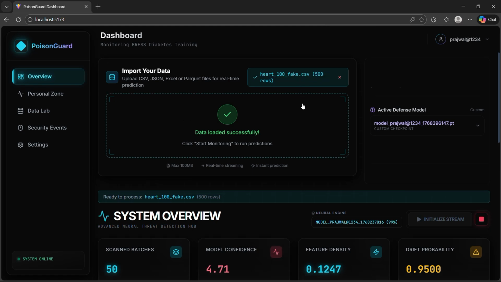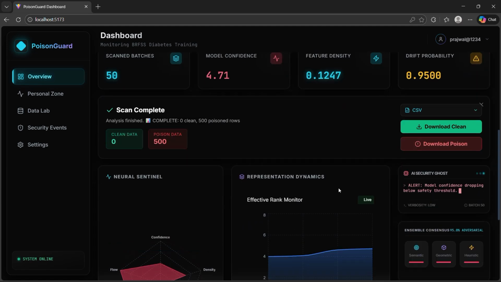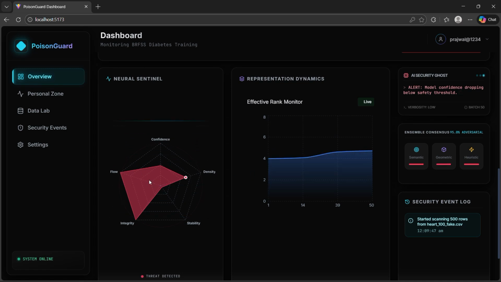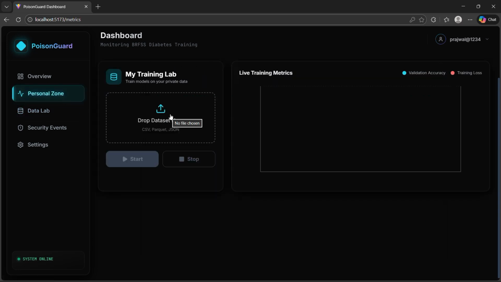We have generated it. You can download the clean and poison data again in any format. And this is a rank monitor, and it is showing in red color because most of the data are poison, so it's obviously of no use. Semantic, geometric, heuristic, this is the analysis score. This is why personal zone is a gem in our entire project. You can train your own model here, and then use that for predicting your future data.